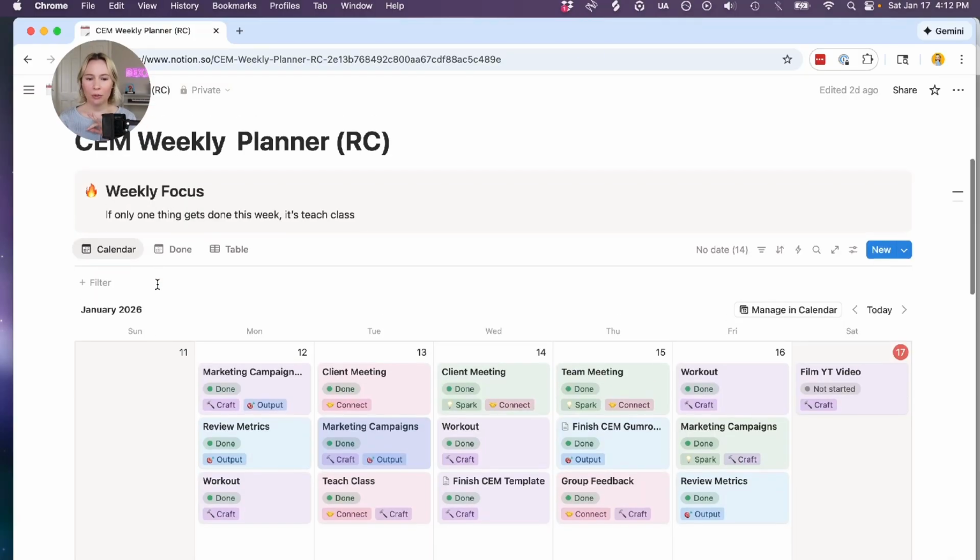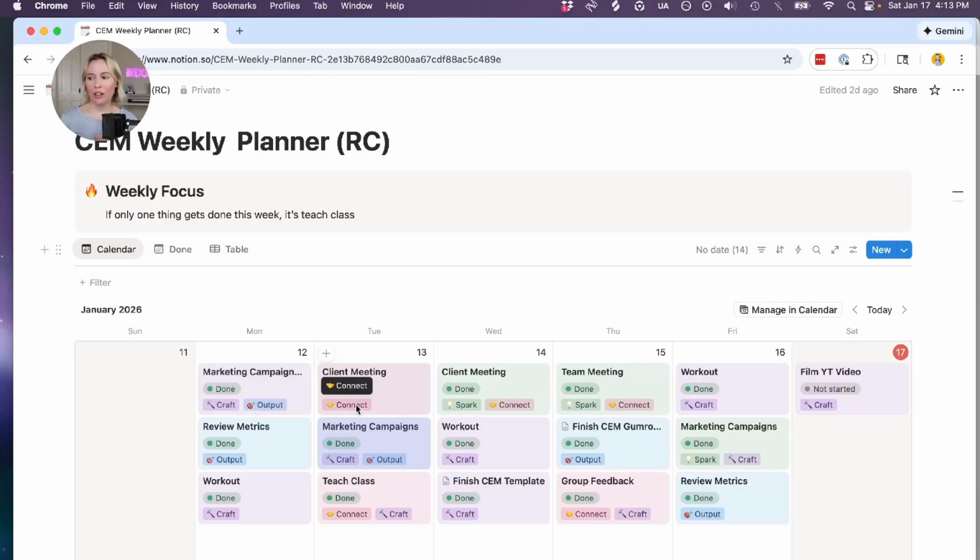This is what my week looks like, and you can see it's color coded. I have my energy states here. Again, if you're not familiar, I have a video on this. Just a quick overview, but craft is when we are working on our idea. We're doing the deep work. Output is when we're finalizing and putting those finishing touches on the idea.